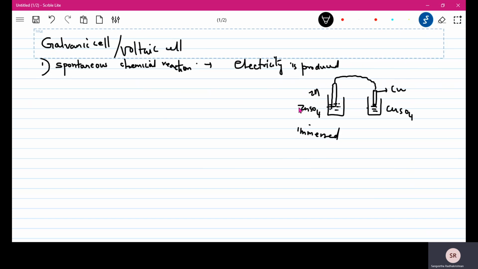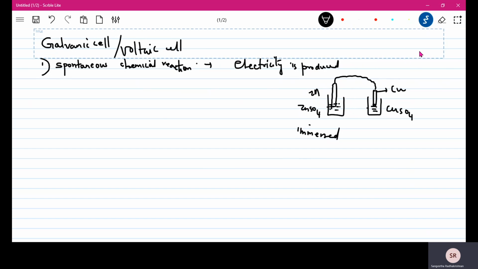Now here we have taken metallic electrodes, but you can even use gas electrodes. When you're using gas electrodes, the problem is how will you connect? You cannot connect gas directly, so you will need an inert electrode like platinum. If you're using platinum, that does not mean that platinum is the electrode dipped in a platinum solution. Platinum will act as an inert electrode, the gas will be present, and that will be the electrode which will be dipped in a solution of that gas's ions. Okay, so that's how it is prepared.